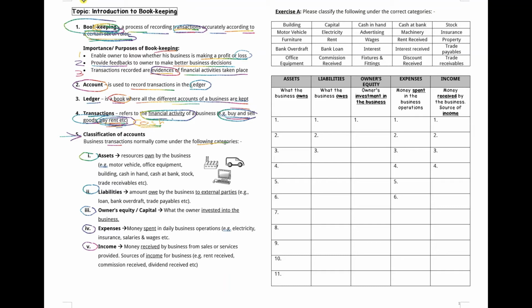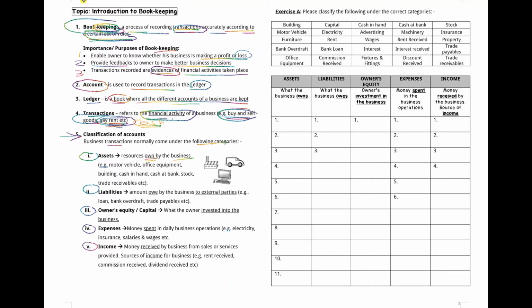Okay, I'm not sure whether you still remember this from what we learned last year. So without referring, can you tell me, just think to yourself, assets. What's the keyword of assets? We have learned last year, right? So assets, the keyword is owned. Okay, the resources owned by the business.